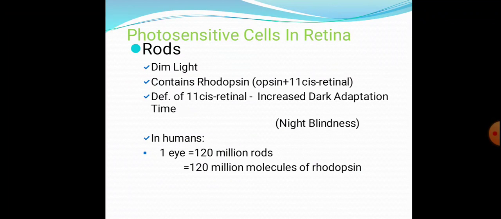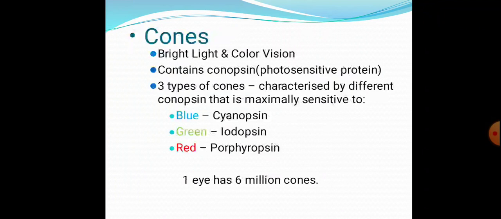In humans, one eye contains about 120 million rods. That is 120 million molecules of rhodopsin. In the case of cones, they are concerned with bright light and color vision. They contain a photosensitive protein called conopsin. As I discussed before, there are 3 types of cones characterized by different conopsins, which are maximally sensitive to which colors? Blue, green and red.